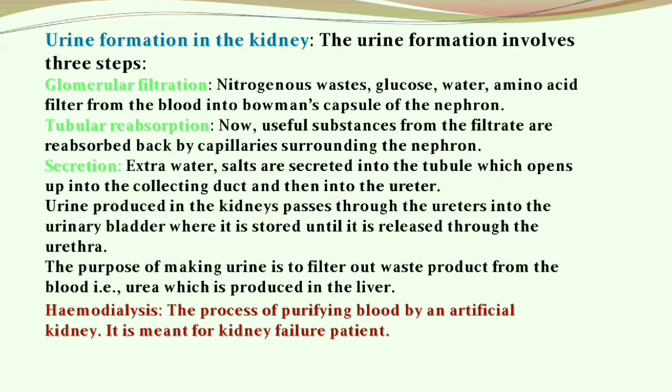ureter. Urine produced in the kidney passes through the ureters into the urinary bladder, where it is stored until it is released through the urethra. The purpose of making urine is to filter out waste products from the blood, such as urea, which is produced in the liver. Hemodialysis: what is it? It is the process of purifying blood by an artificial kidney. It is meant for kidney failure patients.